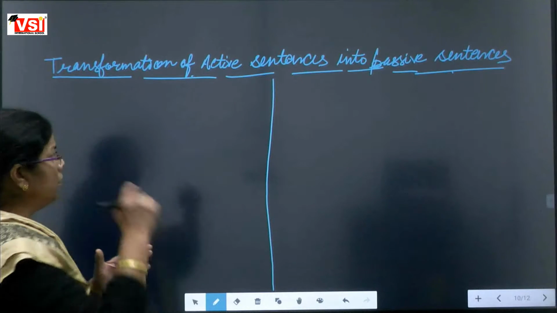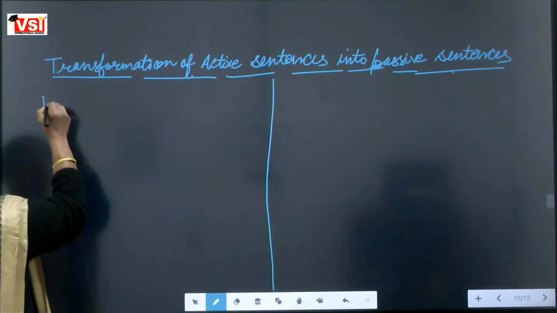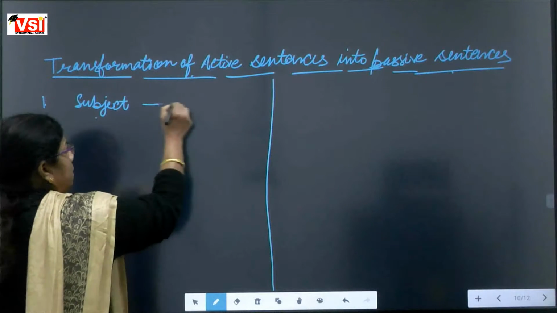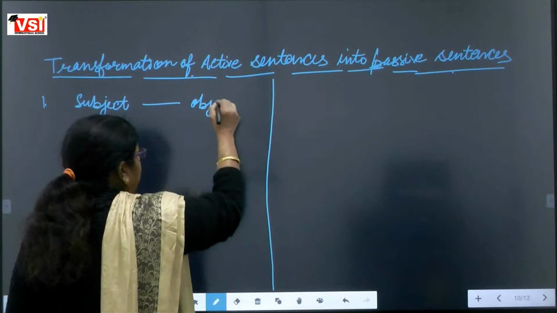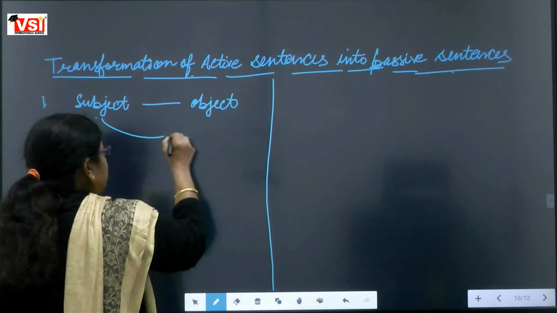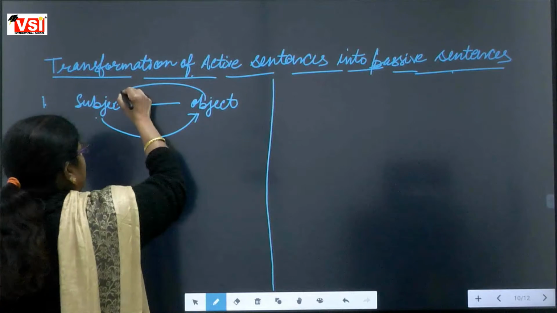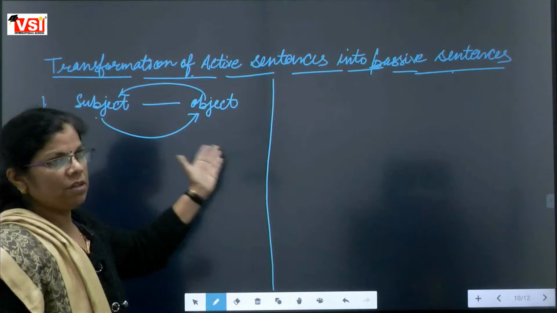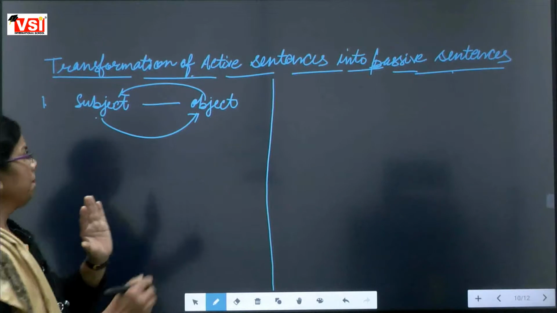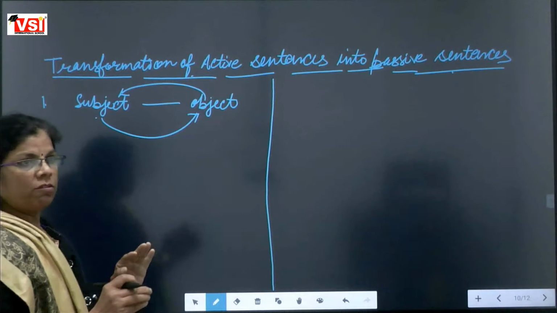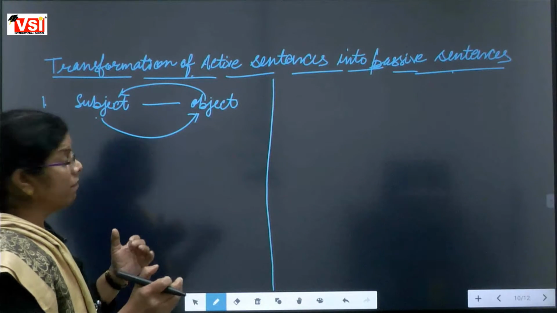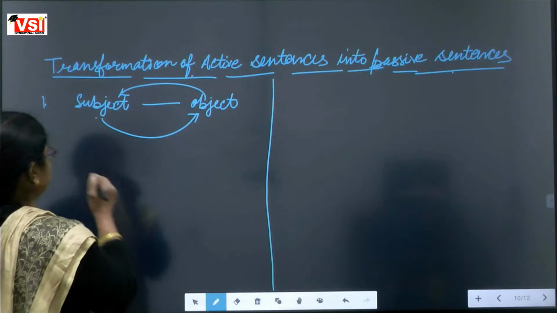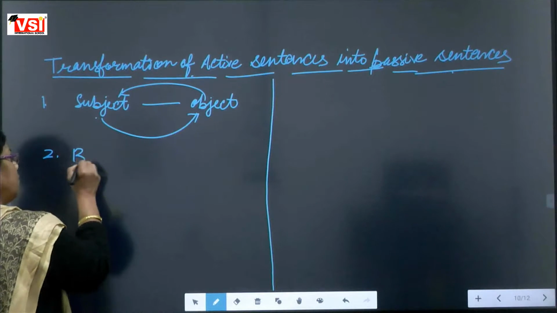The first basic rule is that subject and object should be interchanged. They should change their position. The subject will come at the object's place, and the object will come at the subject's place. This was the first one. I will give you many examples so that you can understand. First we are discussing the basic rules, then we will go to the examples. Second thing, be form.